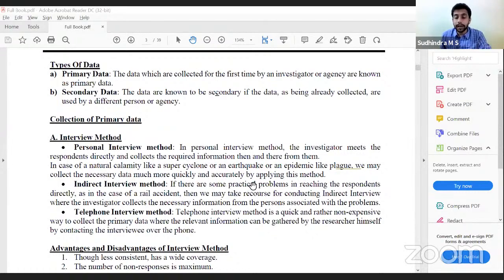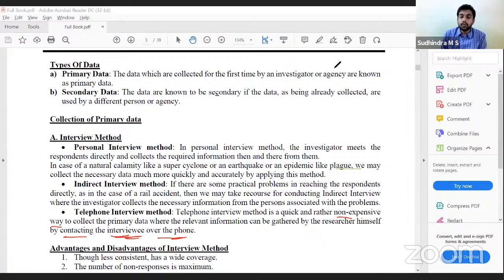Indirect interview: there are practical issues in reaching the respondent directly. So we take recourse to indirect interview, where the investigator collects the necessary information from the person associated with the problem. This word is important: person associated with the problem. Telephone interview method is a quick and rather non-expensive way to collect the primary data. Less effort is involved because we are not visiting the site. It is a non-expensive way to collect data, where relevant information can be gathered by the researcher himself by contacting the interviewee over the phone.